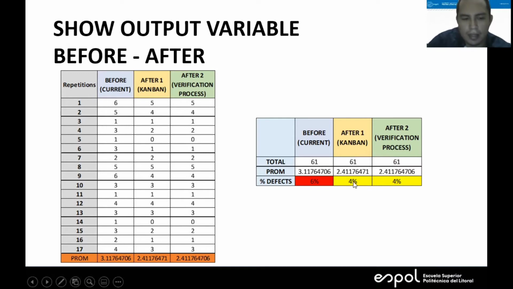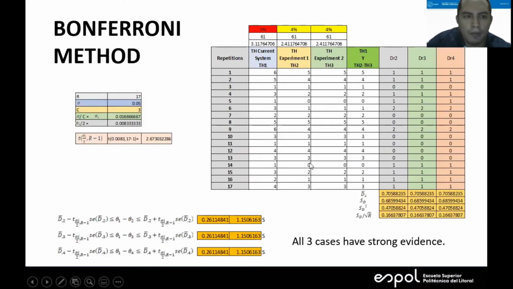The other inferring variables will be detailed to choose the solution. For the Bonferroni method, the two solutions compared with respect to the current model gave us a result that there is strong evidence. So other analyses will have to be seen to determine the solution to choose.